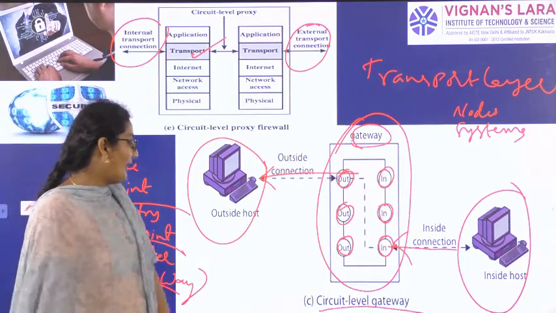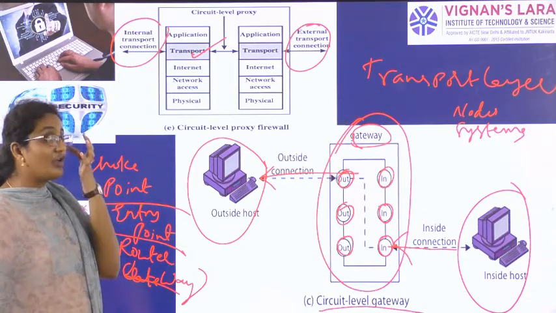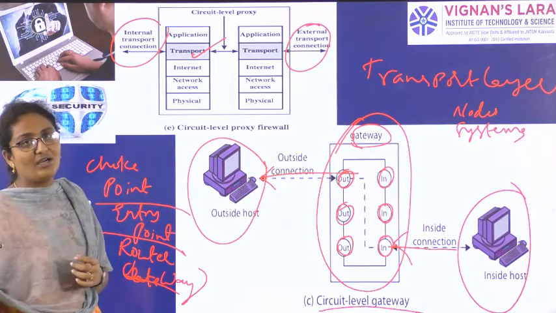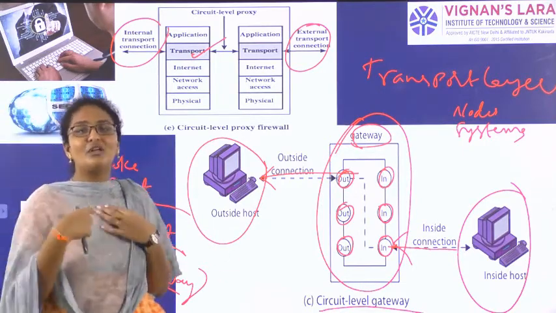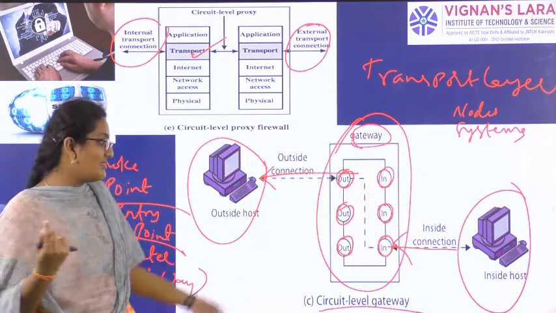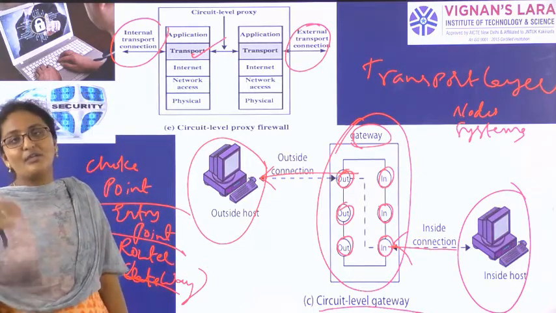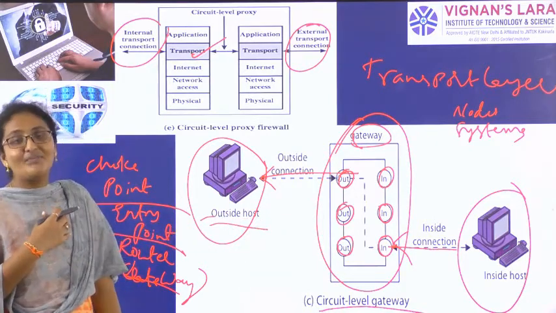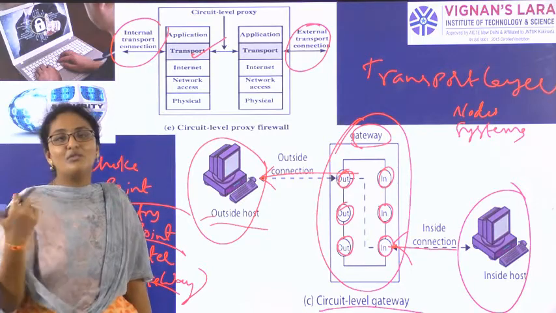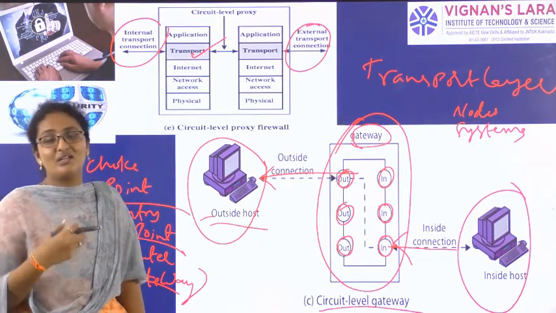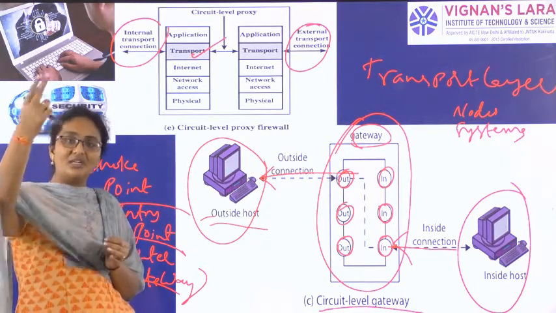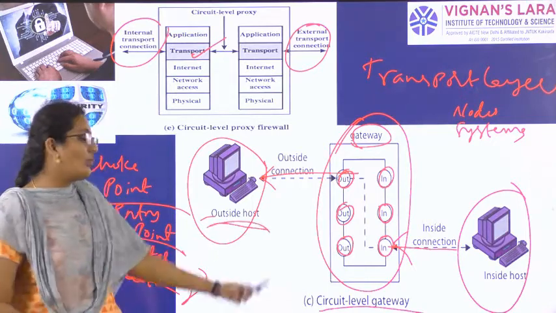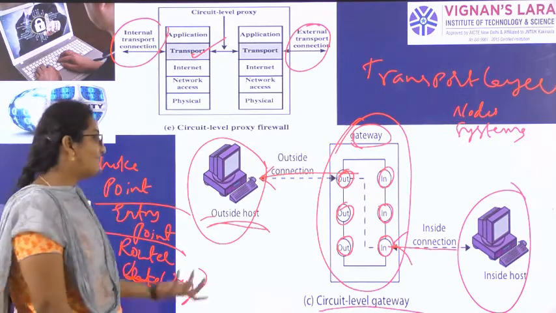The third type of firewall is the circuit level gateway, where all the systems are treated as nodes, and we have the inside host and outside host. In a network, the nodes we have will be called inside nodes, and if you want to communicate with any system outside the network, that is the outside host. I am in network A, so all the systems, all the computers in network A will be inside hosts. If I want to communicate with network B or network C, all those outside systems are called outside hosts or outside nodes.